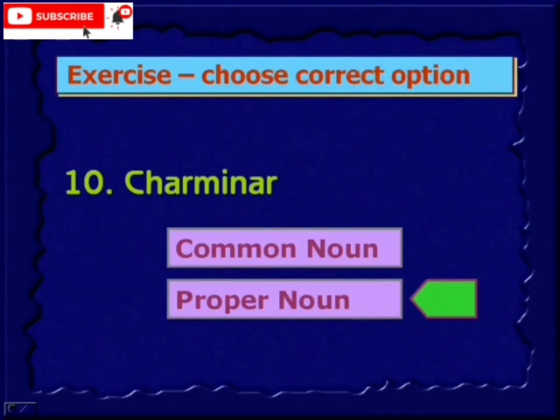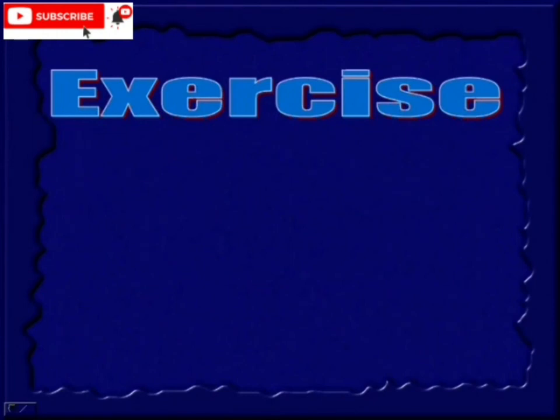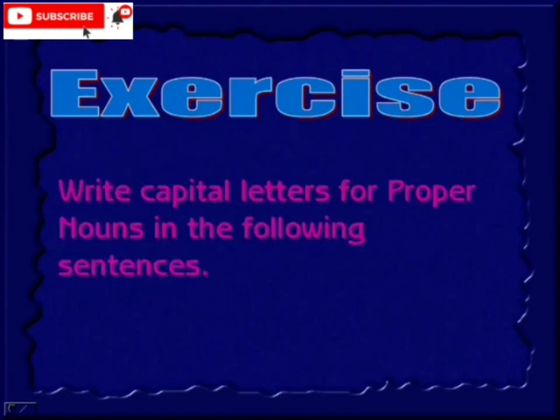So how are we doing? Could you identify the words now? Good. So here we go to the next one. So we have another exercise. Write capital letters for proper nouns in the following sentences.